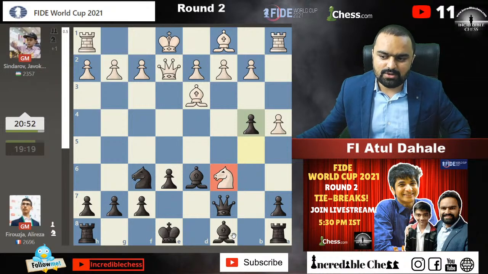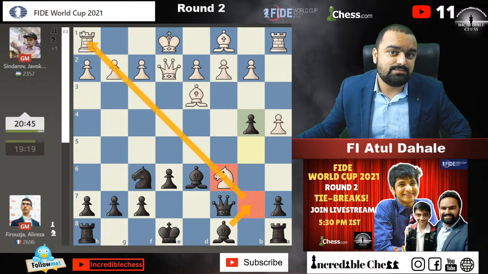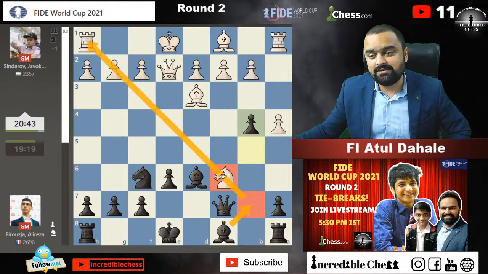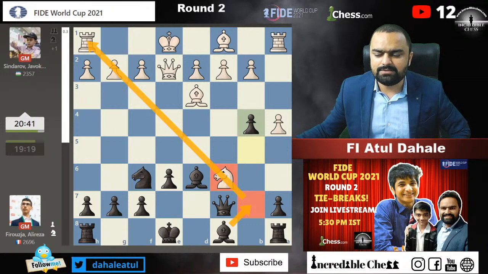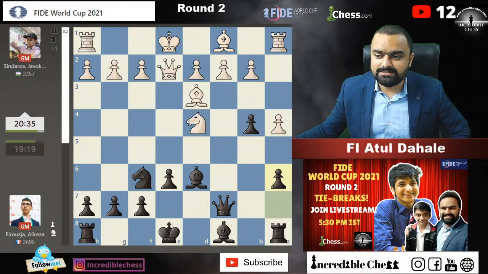Maybe he sacrificed because, as we can see in the game, the bishop on b7 is pretty strong and it is aiming towards this diagonal. So I think he sacrificed the pawn. That might be his preparation, because he will not miss such a simple tactic. The knight c6, bishop b5 is coming. Okay, the activity is there for sure. Knight to f5.